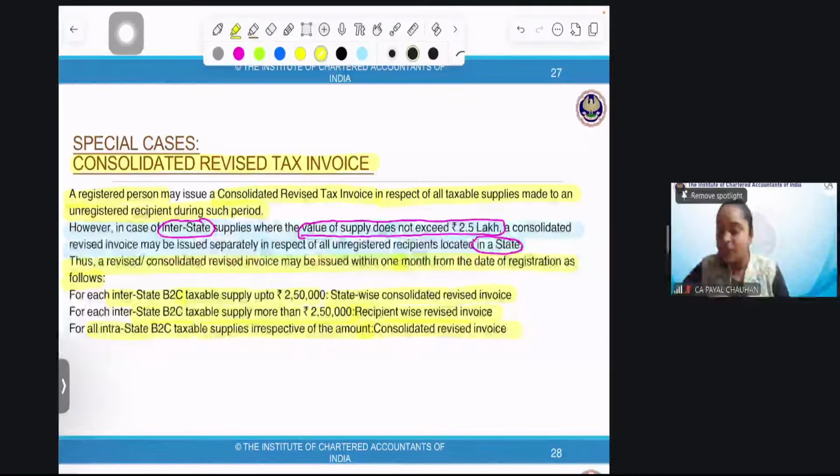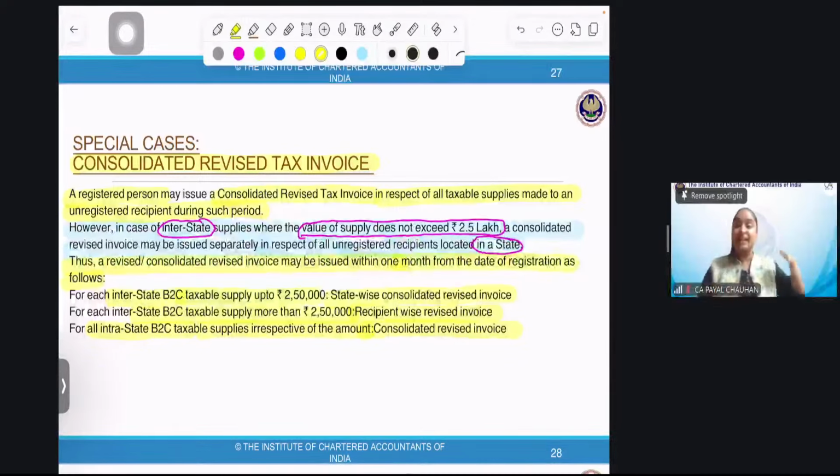Quickly, what is a consolidated revised tax invoice? During that period, from the date I cross the turnover until the date I get the registration, I need to issue a revised tax invoice. But if I have made supply to unregistered people, in that case, I can issue a consolidated revised tax invoice. If it is intrastate, no monetary limit, I have to make one consolidated revised tax invoice.